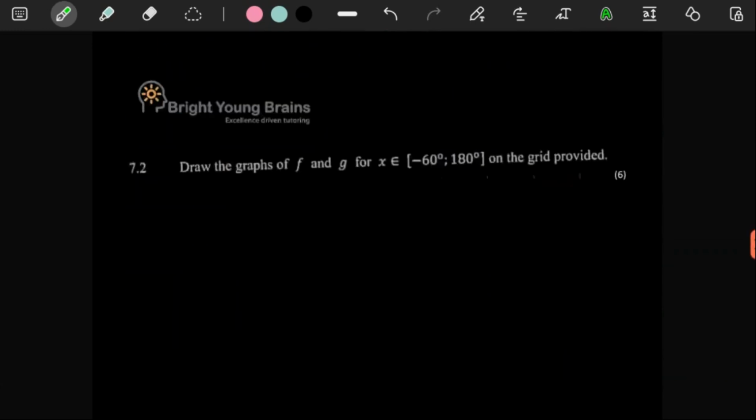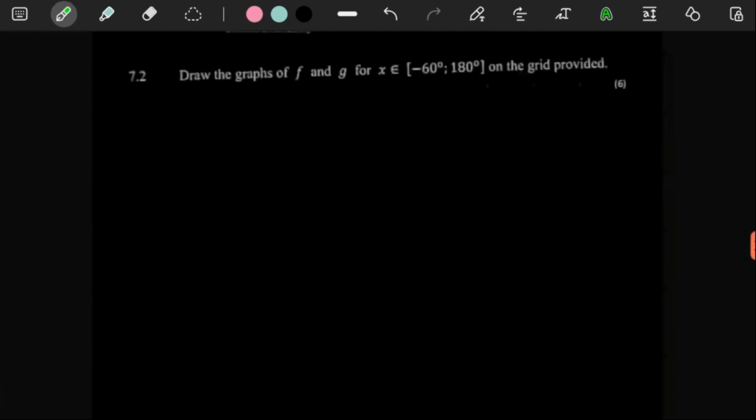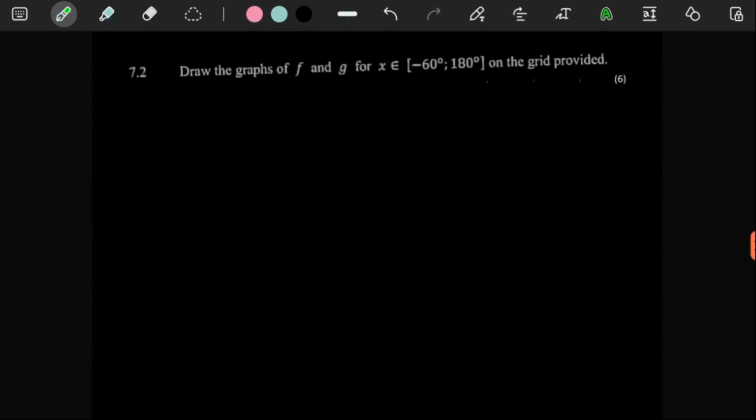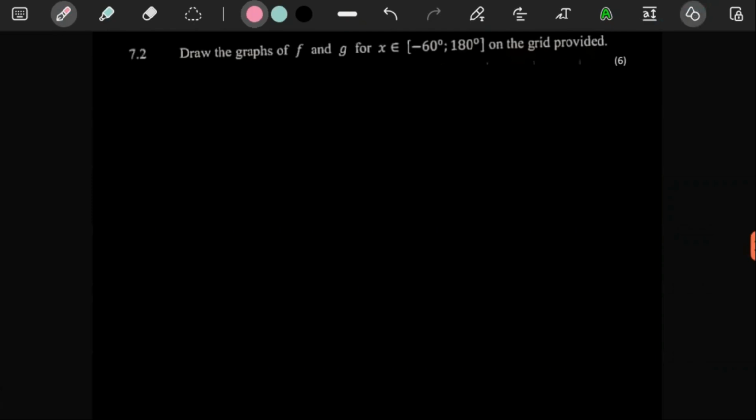So let's move on. 7.2 says, for 6 marks, draw the graph of f and g from negative 60 to 180 on the grid provided. There's no grid here. So if you're going to draw any graph, let's just do this.